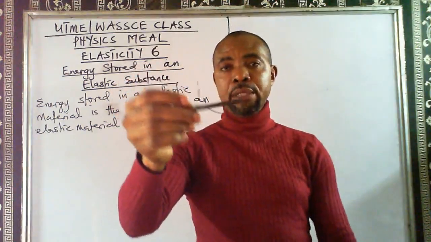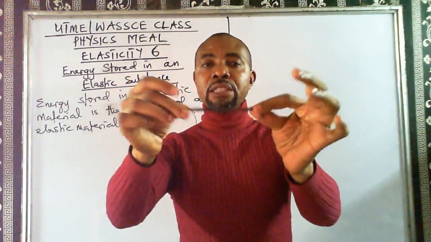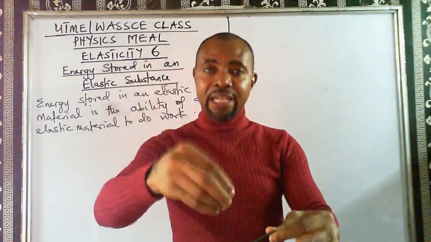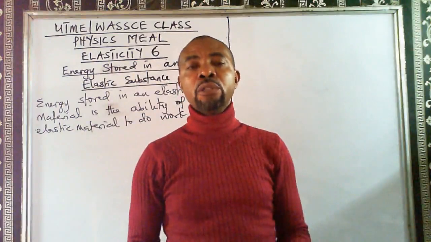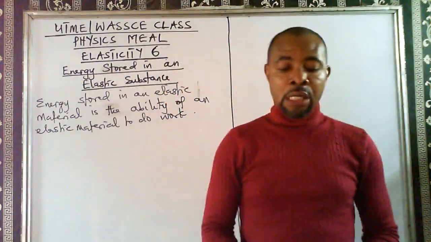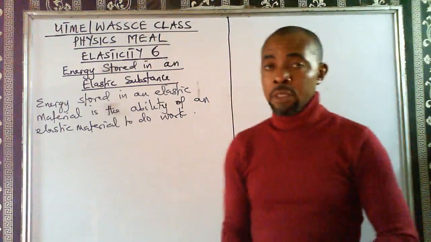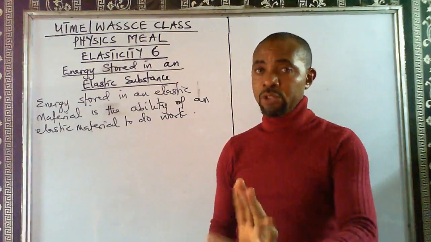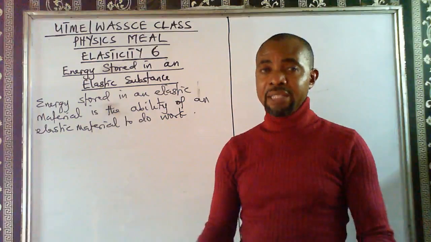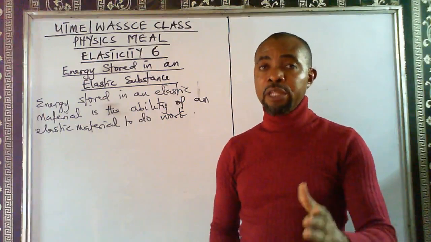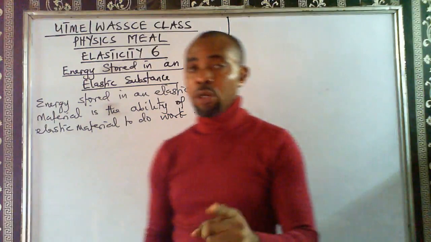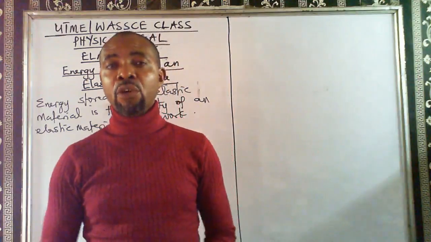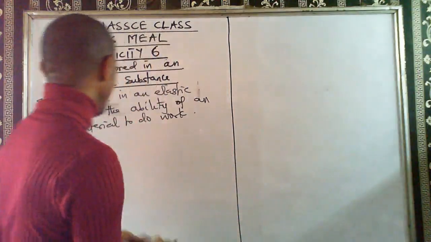So this is an elastic material. The ability of this spring, which is an elastic material, to do work is what we call the energy stored in the elastic material. Now, can an elastic material do work? Yes, an elastic material can do work. We are going to see examples on how an elastic material can do work. But before then, an elastic material can do work through compression or stretching of the elastic material.